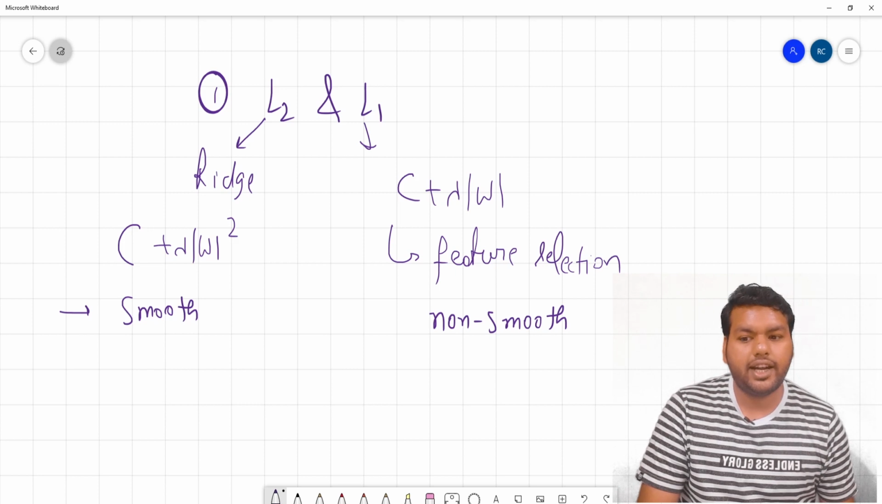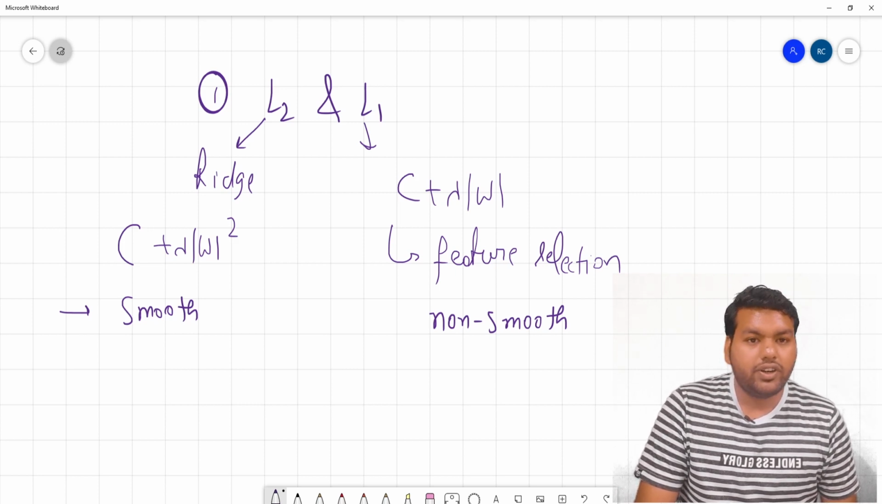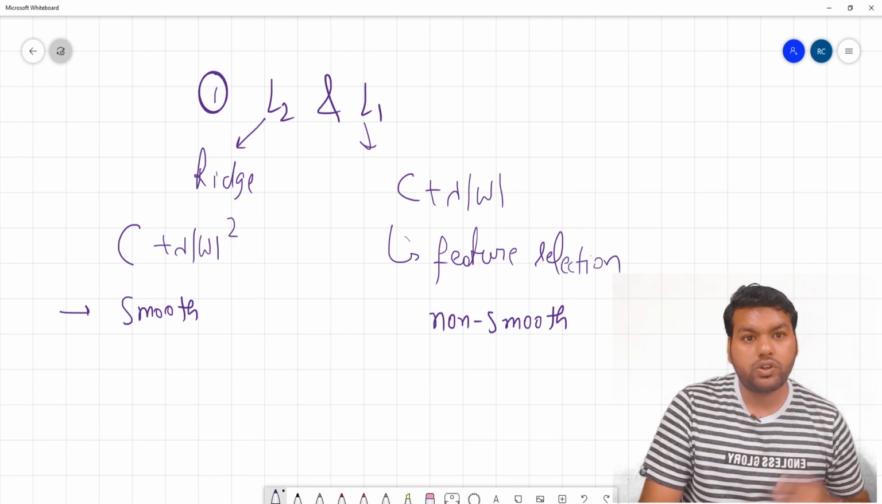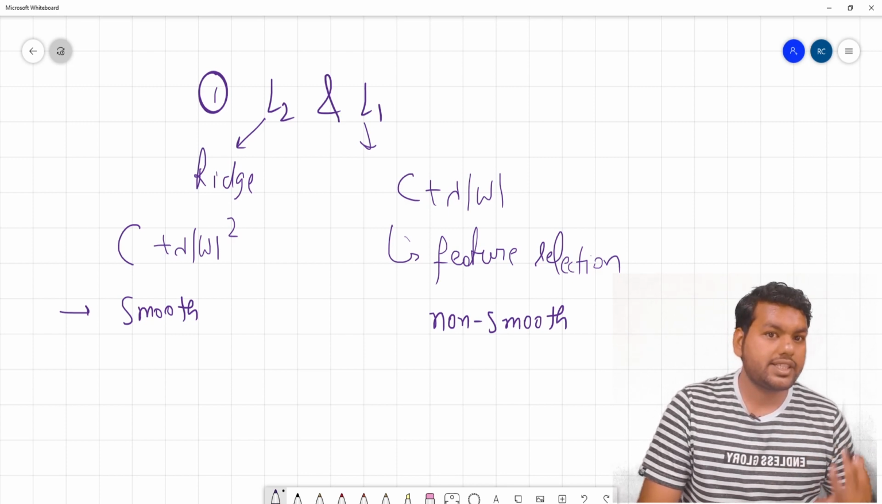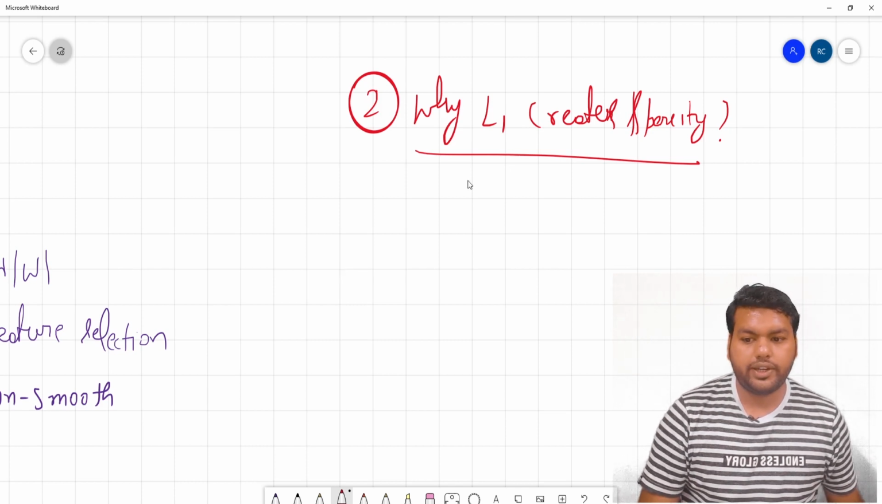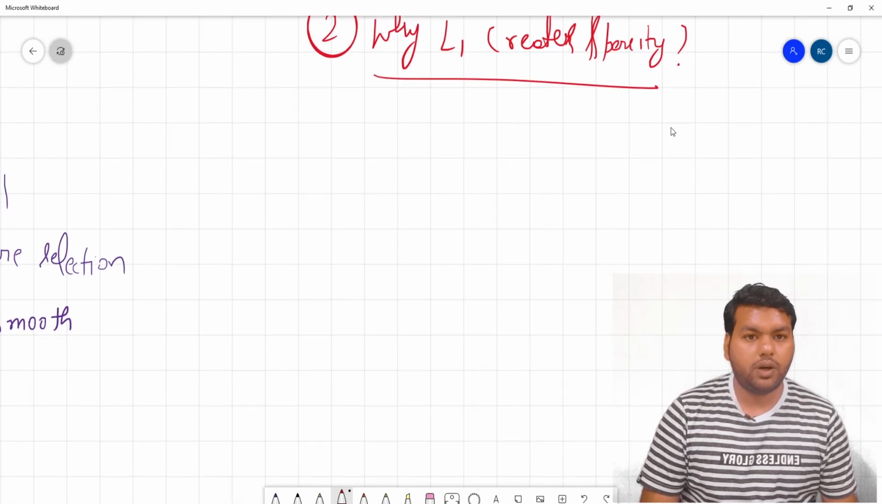But the thing is, how does L1 regularization create sparsity? As I told, we use L1 regularization as a feature selection technique because it can create sparsity, as it transforms useless features to zero. But many times I face the question: why does L1 regularization create sparsity? So this is the most important question. Let me explain how it can create it.